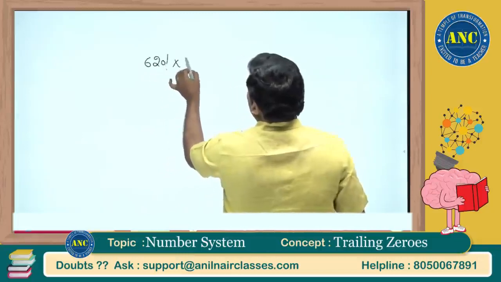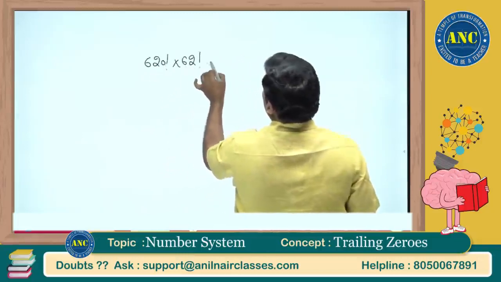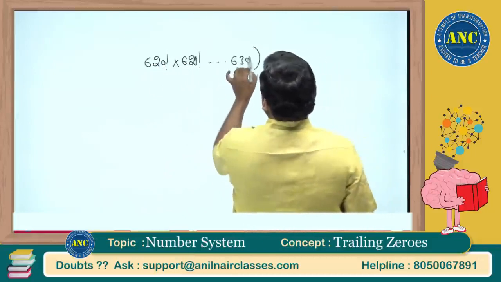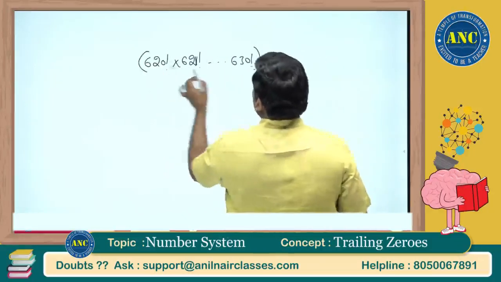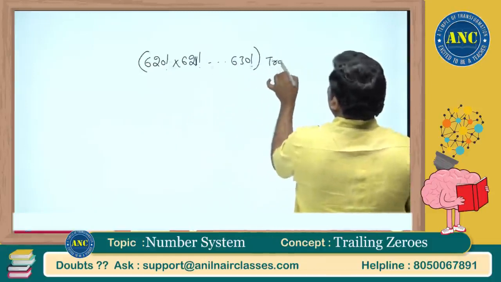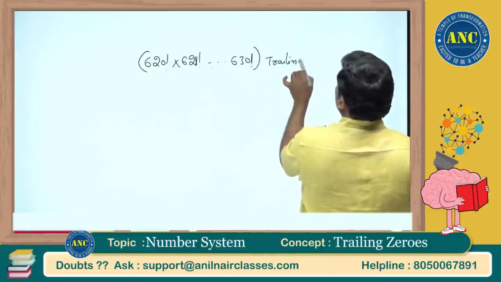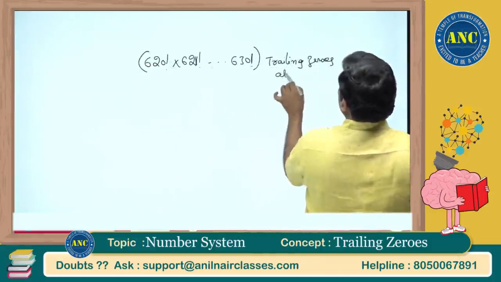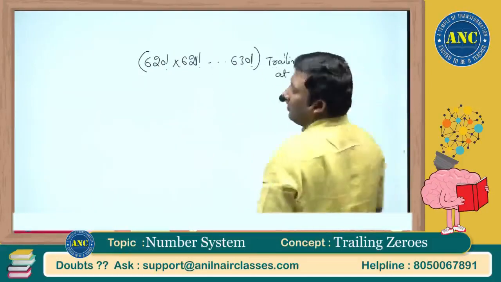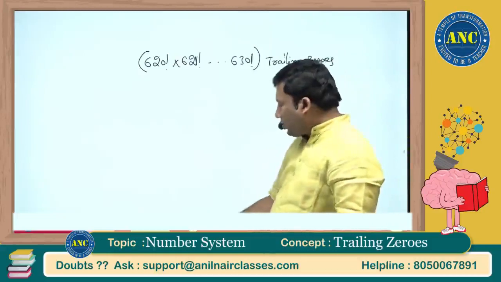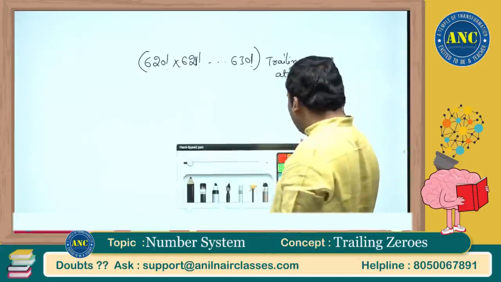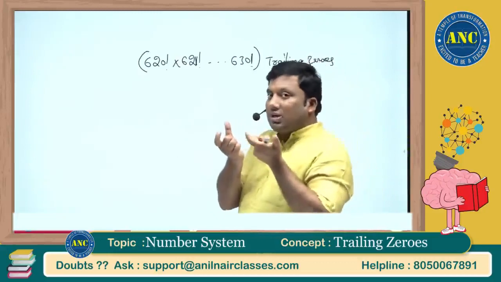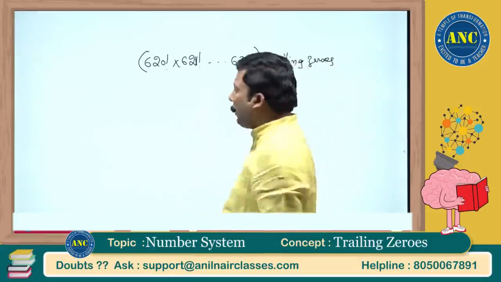620 factorial into 621 factorial and so on up to 630 factorial. Number of trailing zeros at the end. I am trying to tell you the concept of 5 power k factorial.